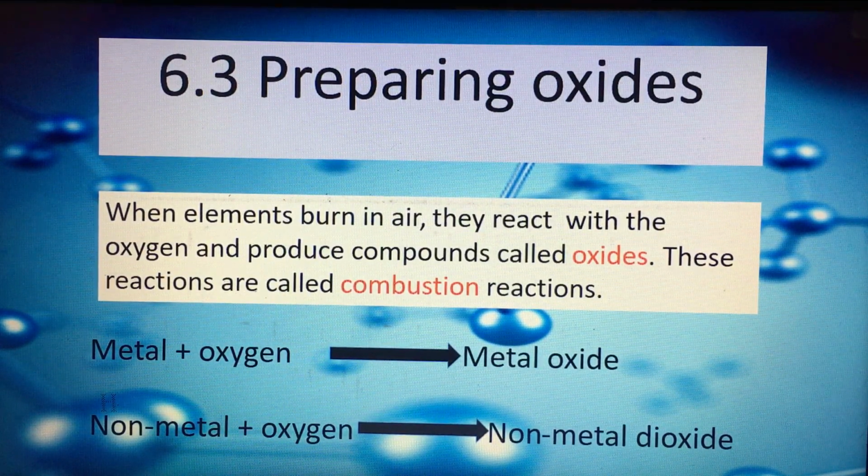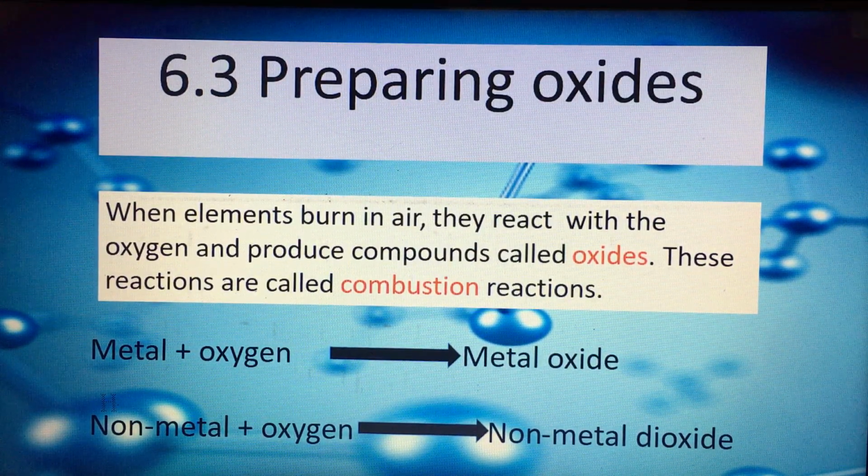So if you look at these two equations, we will find that it's a general word equation for reaction with oxygen. So if metal reacts with oxygen, that will produce metal oxide. For example, iron and oxygen will produce iron oxide. Copper and oxygen, they will produce copper oxide. So any metal reacting with oxygen will produce the name of the metal with oxide.